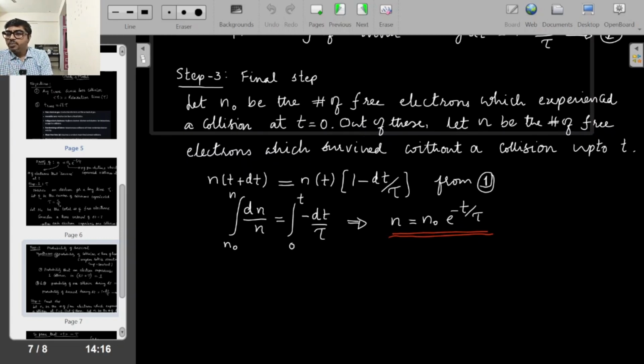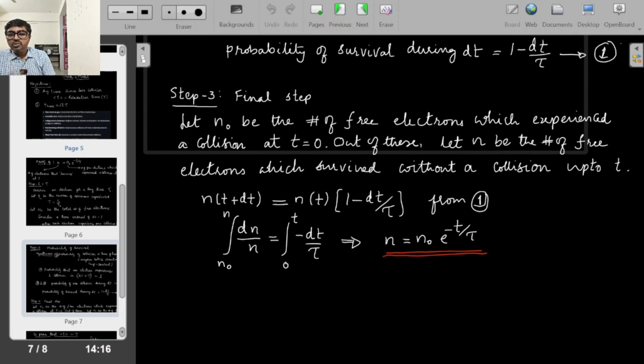Once we understand the probability, step 3 is going to be mathematical. Let us say you have N naught electrons which experience collision at t equal to 0, and they were surviving. Some of them survived and some of them are continuing to have more collisions. At time t, let us say you have n of t, which did not have any more collisions after t equal to 0. Now if I go from t to t plus dt, that is some small time interval, how many more collisions will happen, and after that how many will survive?